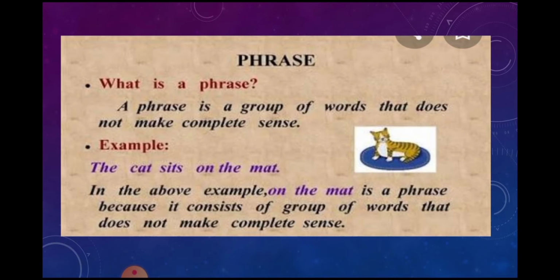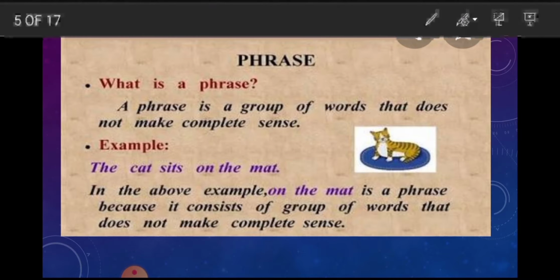What is a phrase? A phrase is a group of words that does not make complete sense. That means it is a group of words, but it will not convey a meaning, not give you a complete sense. Let's see one example. The cat sits on the mat. Here you can see this cat is sitting on the mat.